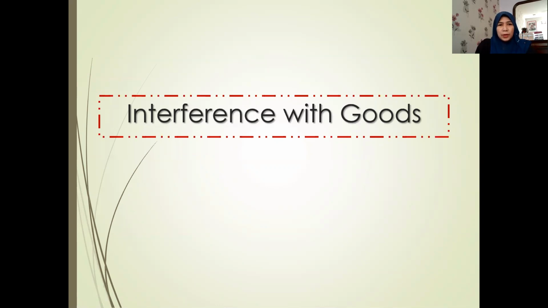So for this lecture, we are going to discuss interference with goods. Actually, it covers trespass to goods. This is another lecture on trespass. In the previous parts of the lecture, we covered trespass to person, assault, battery, and false imprisonment, as well as trespass to land. Today is the third one, which is also on trespass, but the broad topic is interference with goods, which covers trespass to goods as well as conversion.